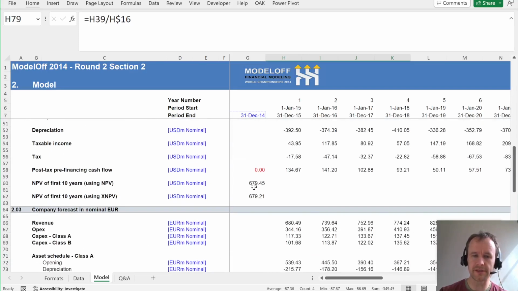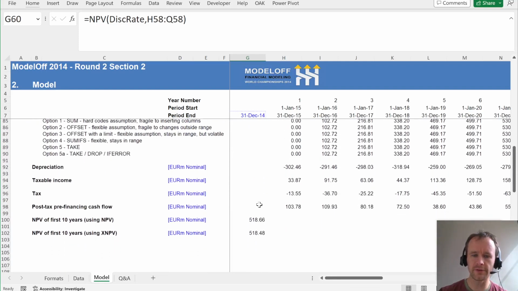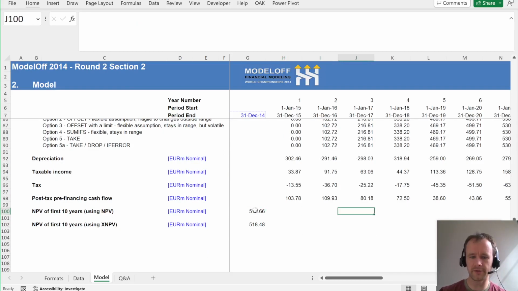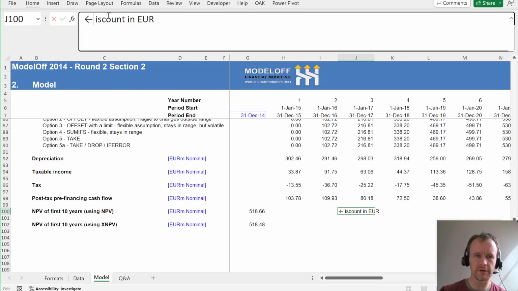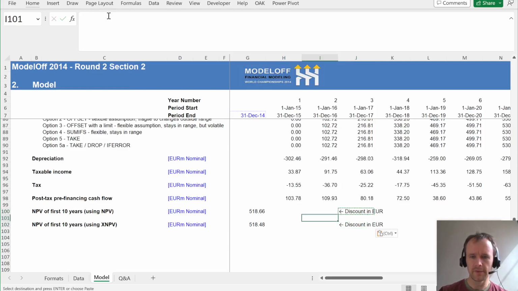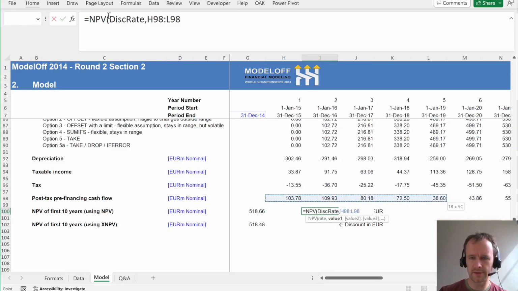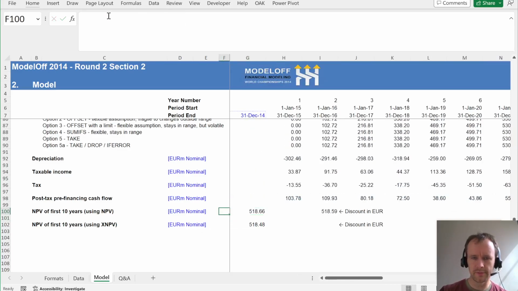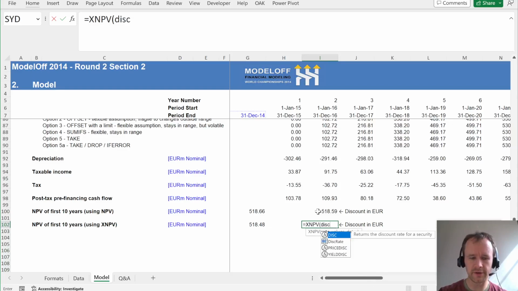That's the first place it happens, and the second place it happens is in this discounting. So let me just put it here for comparison. Discount in euro, just so we can see that it does actually come up with a different number. So here it will say, same formula, it will say NPV of disc rate and the first 10 years. So you can see that's the USD discount converted to euro, and this is directly discounting the euro numbers, and I don't need to do that. Well, now that I've labeled the second section, I guess I better do the same thing here.